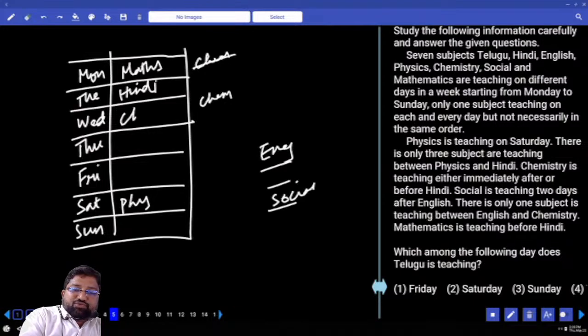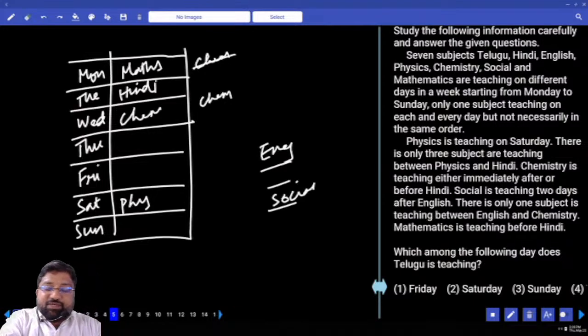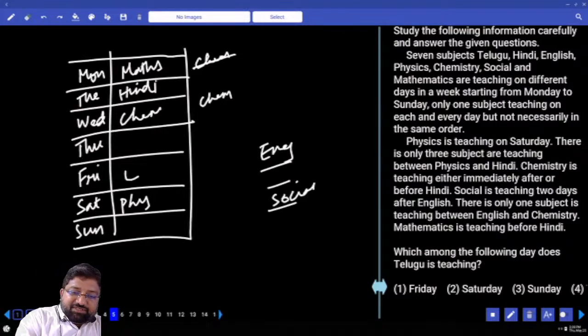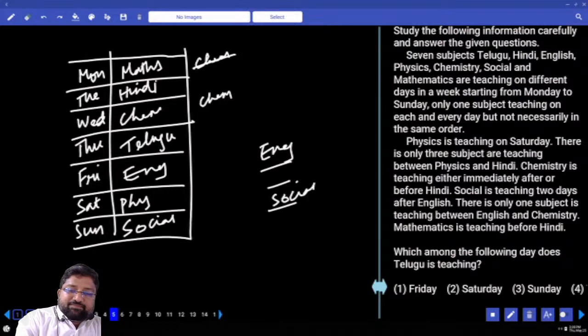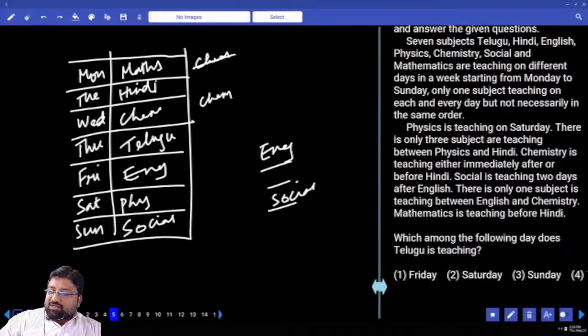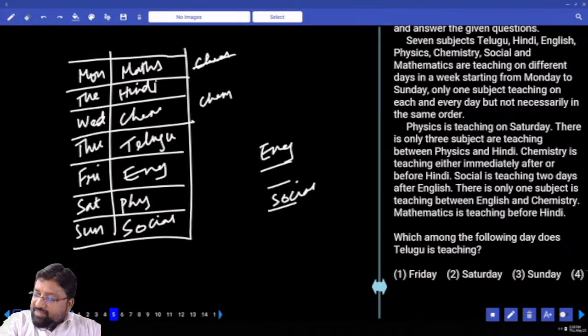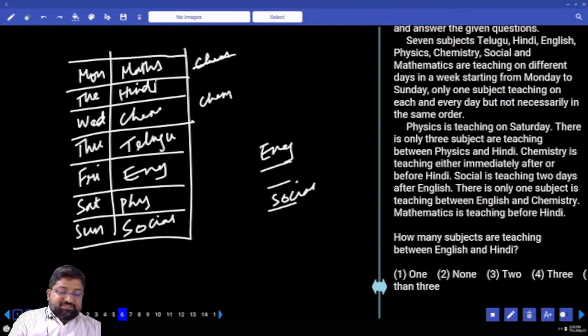So this has to be chemistry. And he told us there is only one subject between English and chemistry. And obviously there is also only one subject between English and social. So this is social. What's the subject that is left out? Telugu. Done? Which among the following days is Telugu taught? Telugu is taught on Thursday.